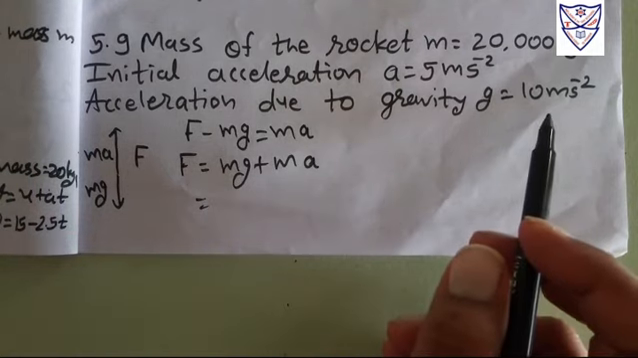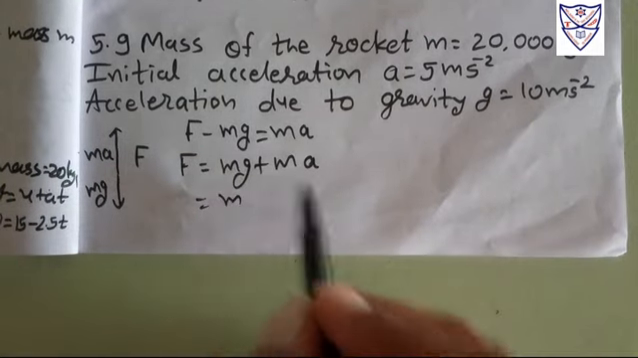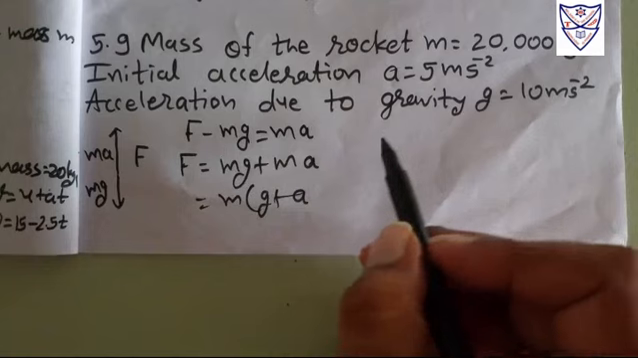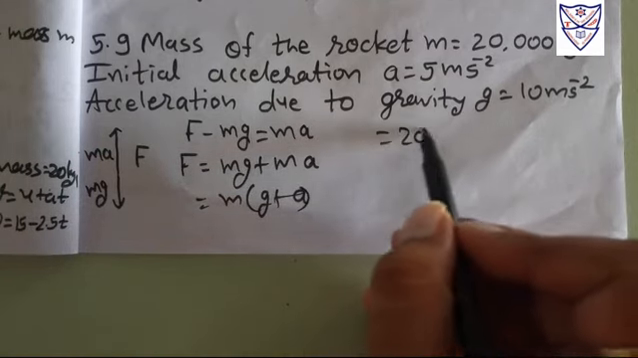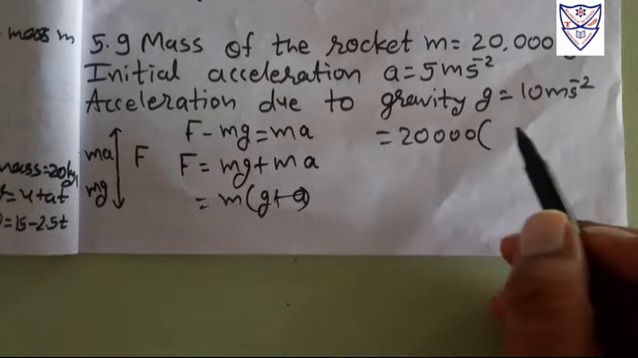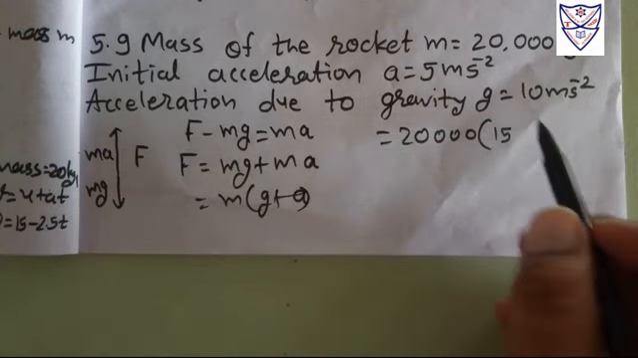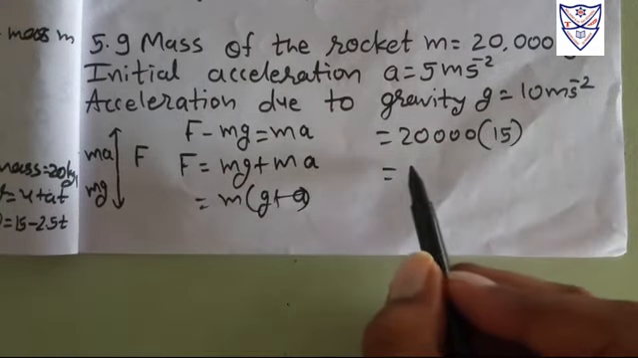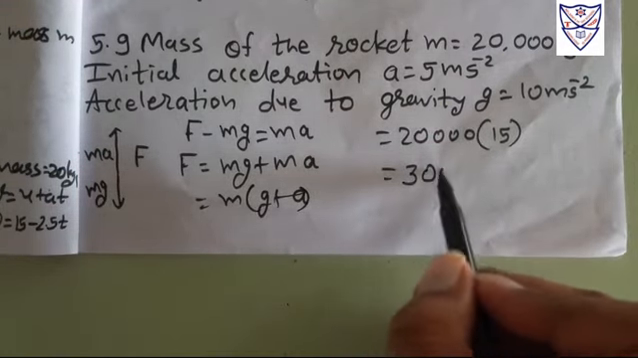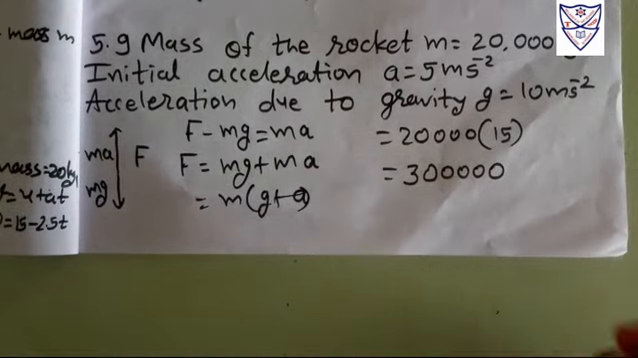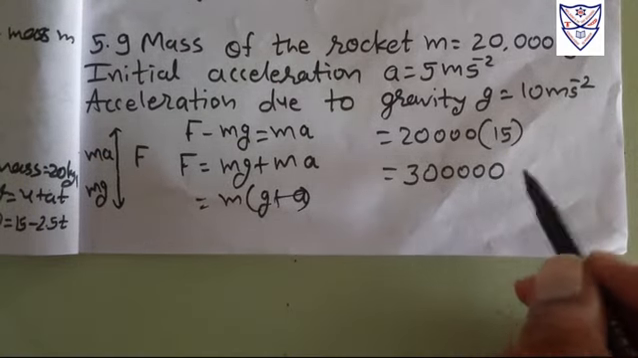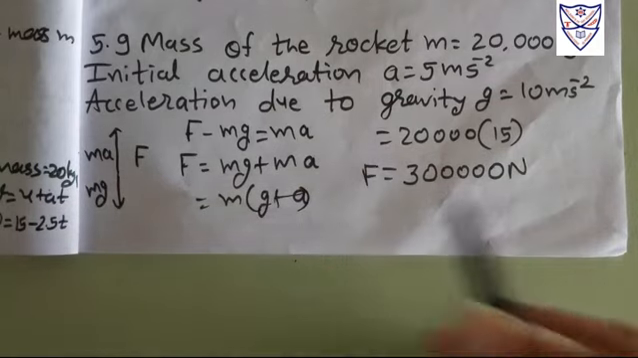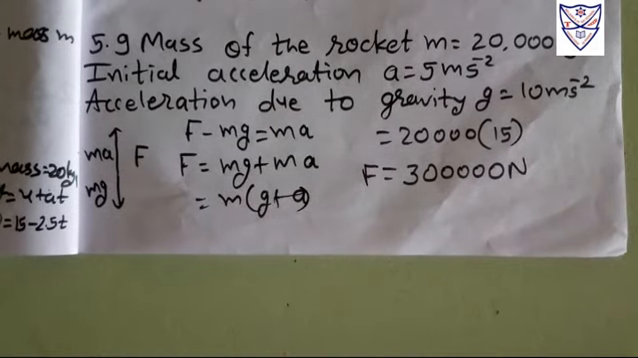We know this m can be common. So by putting in all the values, 20,000 into g plus a, that will be 15, right? So we get 3, and our answer is in Newton. So this much force is exerted on the rocket.